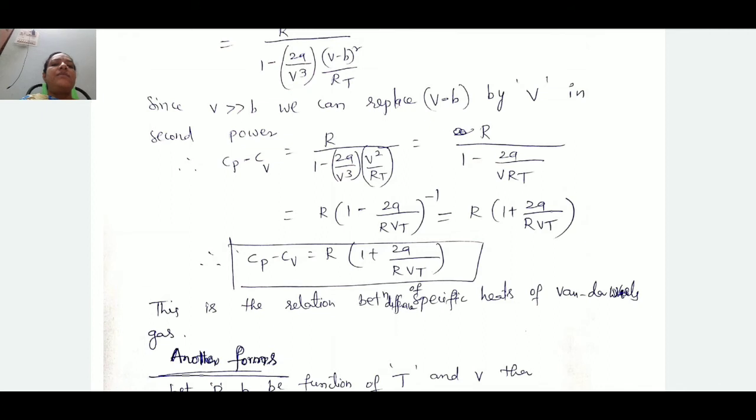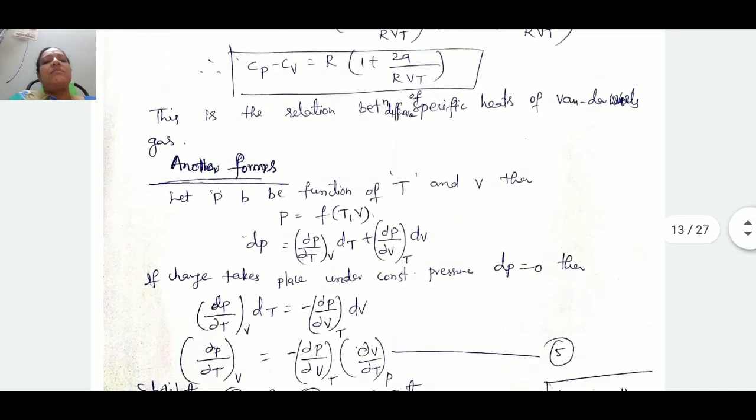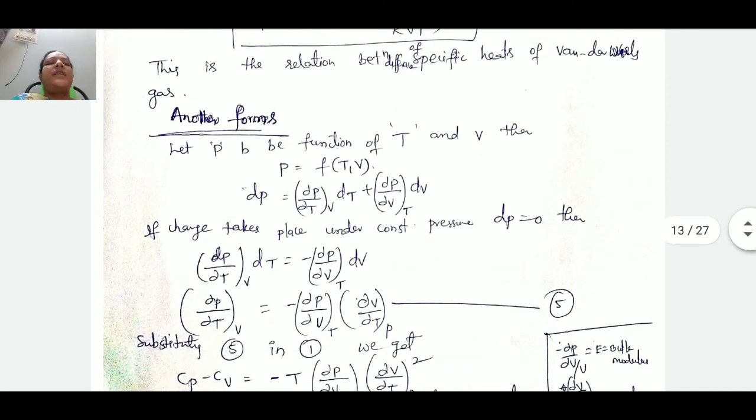In case of this van der Waals gas, these are the two derivations, means two types of relations in case of van der Waals gas and the perfect gas. This is the method how we derive the difference between two types of specific heats in case of van der Waals gas and perfect gas. And after that, another form also we can write.